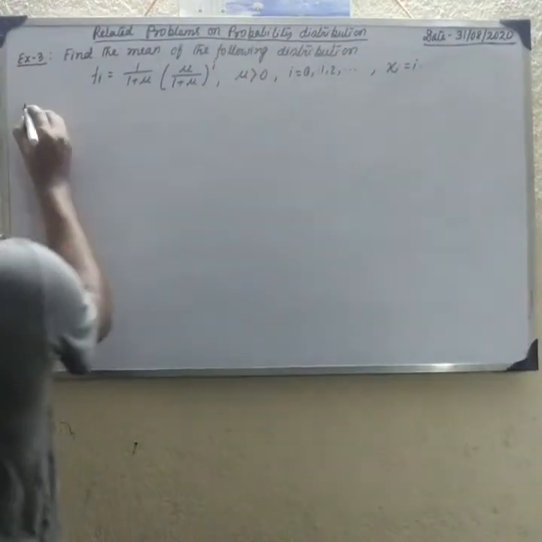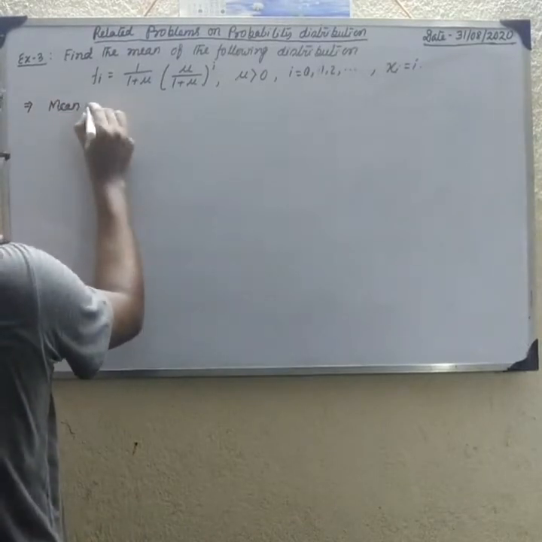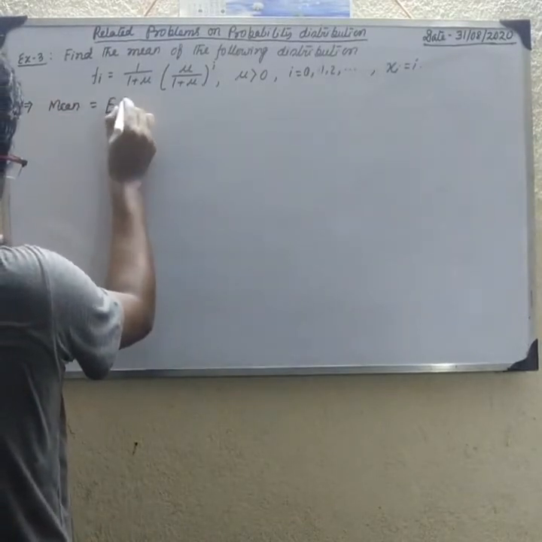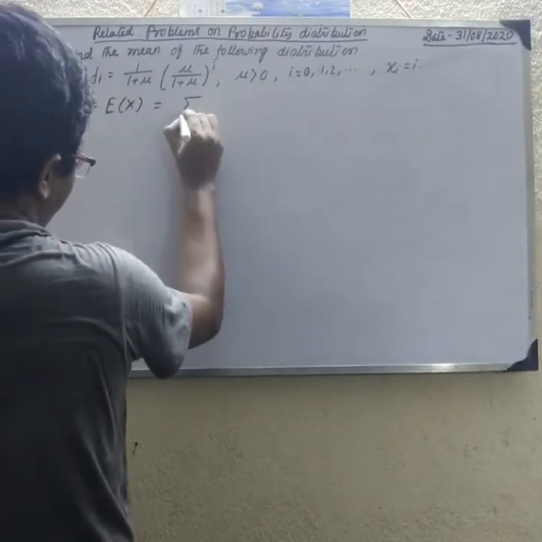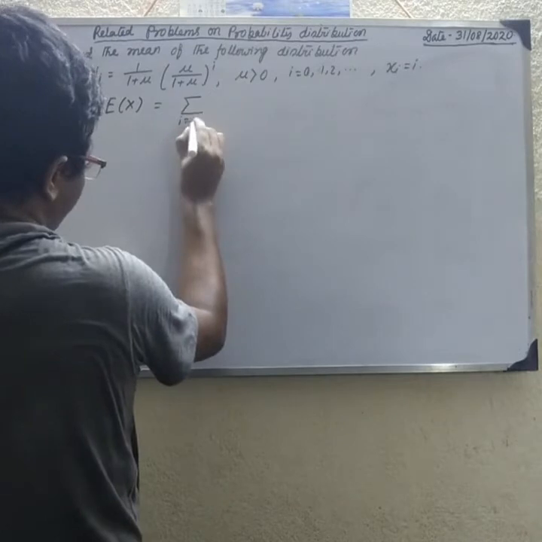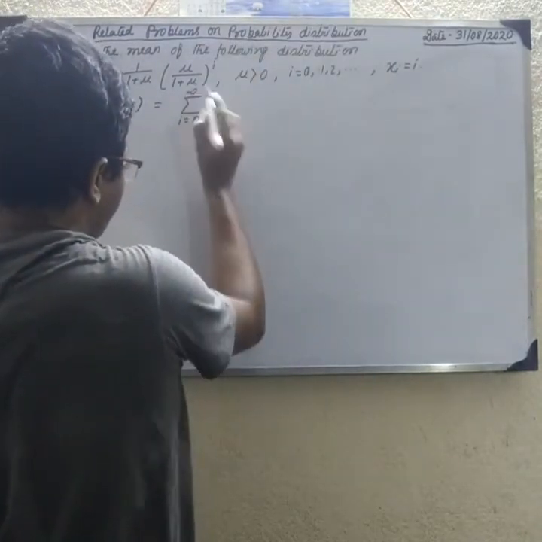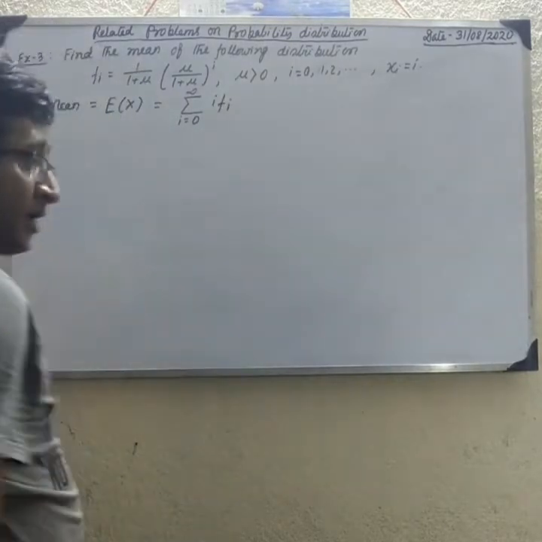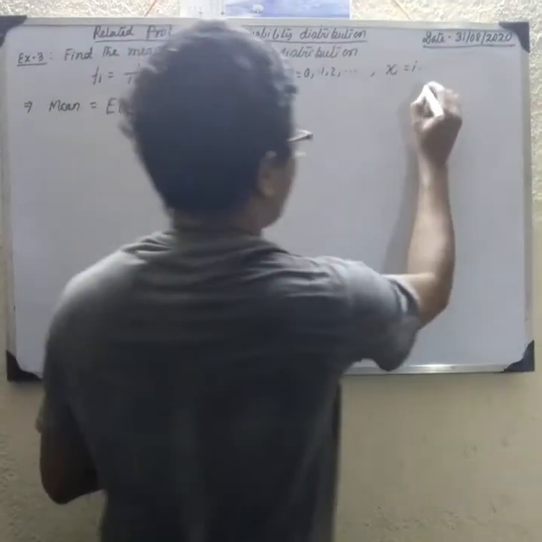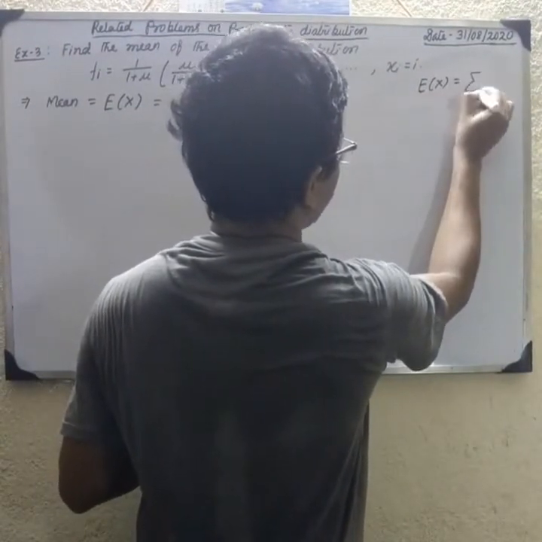What is the mean? Mean, we know that mean equal to E of x. E of x equal to summation of i, where the value i starts from 0 to infinity, i f_i. Why do we write i f_i? We know that in the discrete random variable E of x equal to summation x f of x.